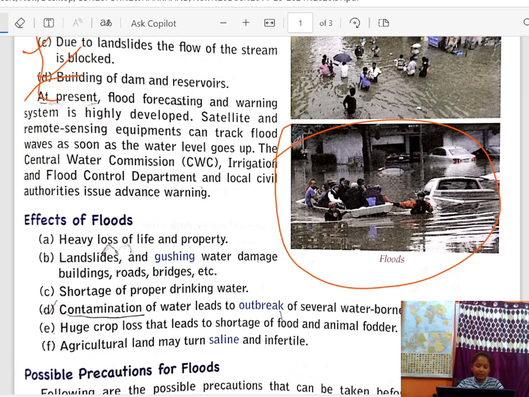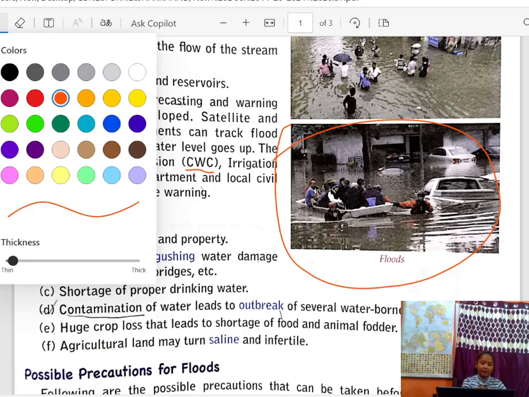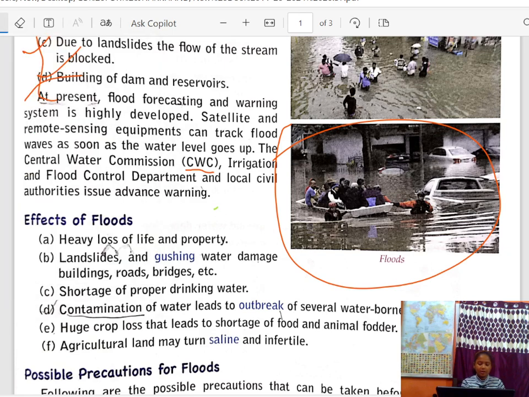The Central Water Commission, in short CWC, the Irrigation and Flood Control Department and local civil authorities issue advance warnings. Now we will learn what are the effects of flood. So here are some effects given.